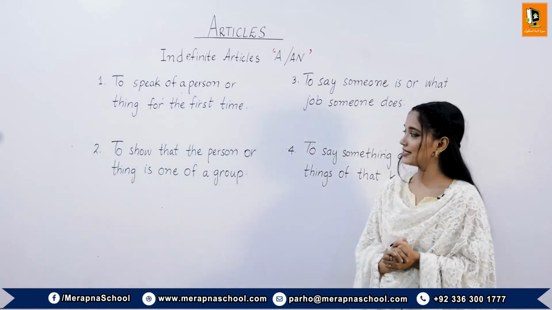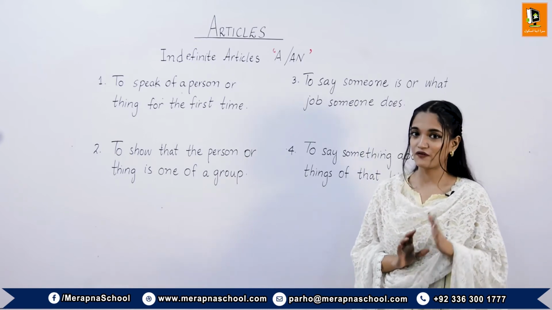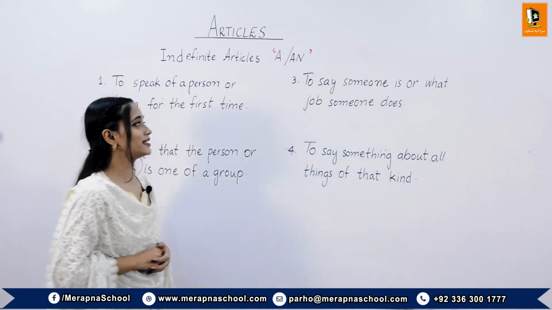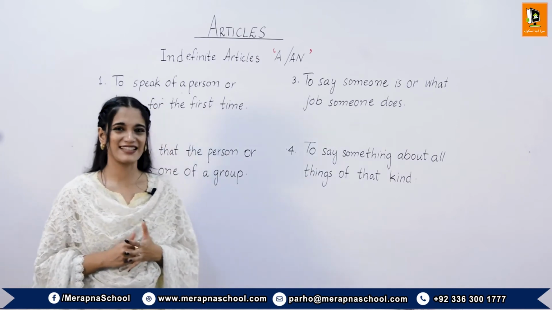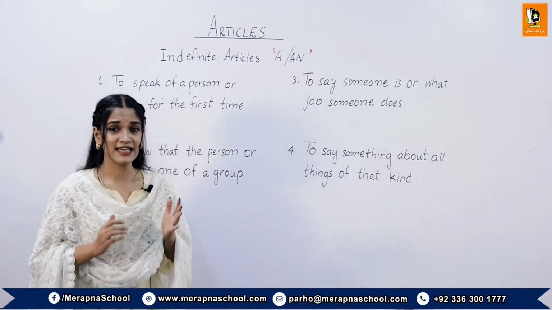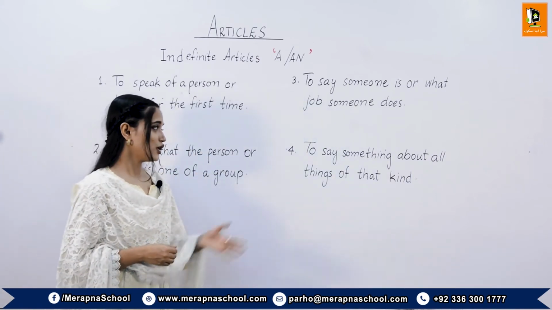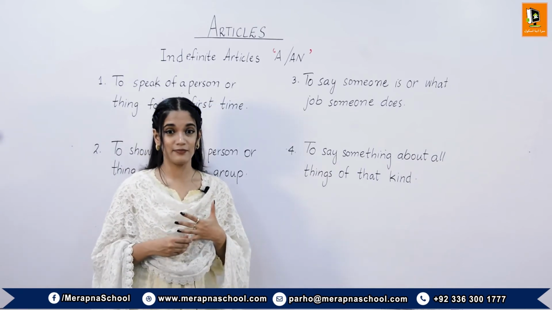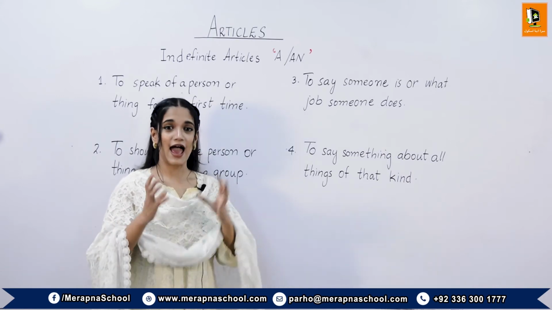Number second case is to show that the person or thing is one of a group. For example, he is a local resident. Number third case is to say who someone is or what job someone does. For example, he is an estate agent. Number fourth case is to say something about all things of that kind. For example, an estate agent facilitates selling and buying of houses.